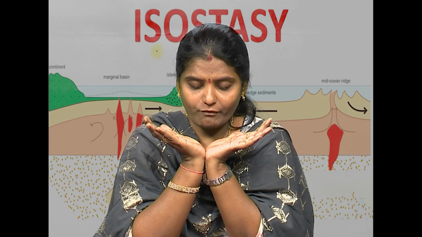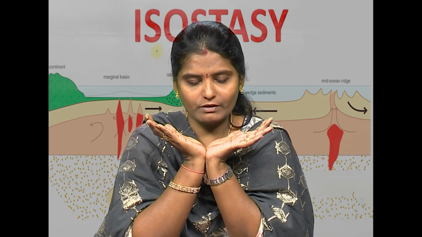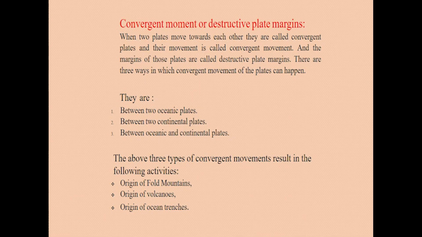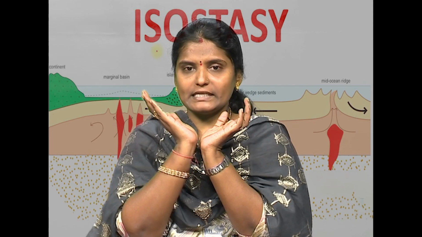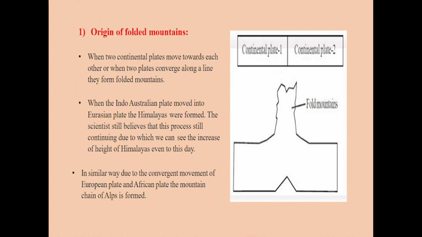Due to convergent movement, three things can take place: the origin of fold mountains, the origin of volcanoes, and the origin of ocean trenches. So let us see the origin of fold mountains. See, this is one continental plate and this is another continental plate. When they are moving towards each other, the middle portion gets folded due to horizontal pressure.